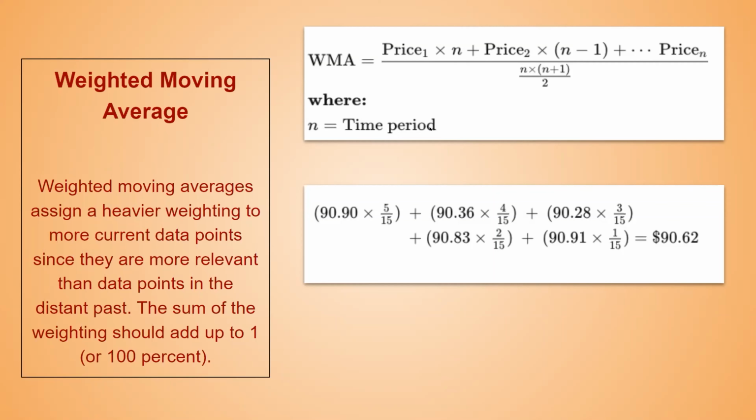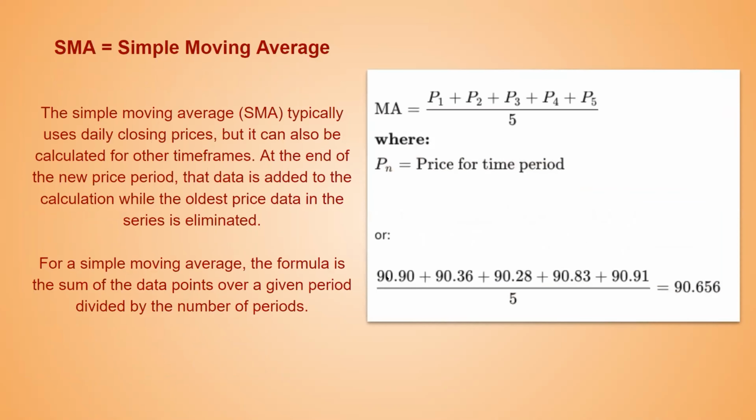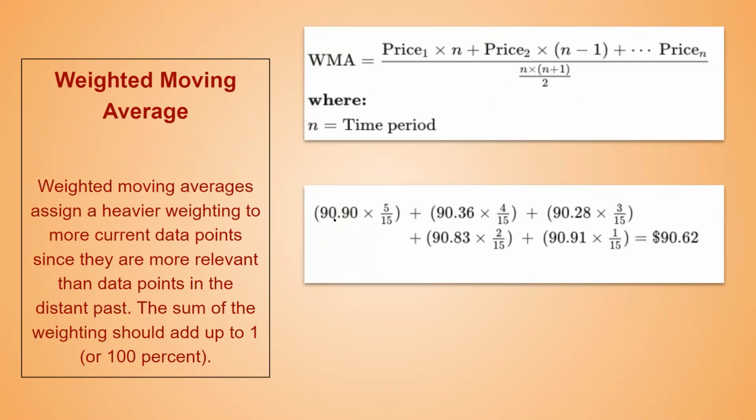If you take the same price points that we used in the previous formula, starting from 1990 to 1991, you have 1990 considered as the latest figure, and this is the oldest figure. For the latest figure, we have a weightage of 5/15, whereas for the oldest figure, we give a lesser weightage of 1/15, giving a total of 90.62.